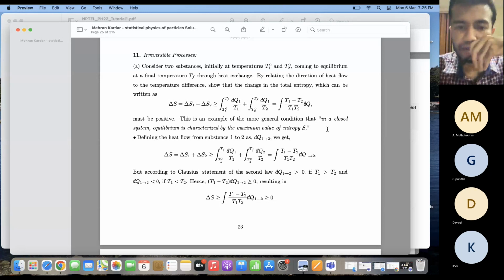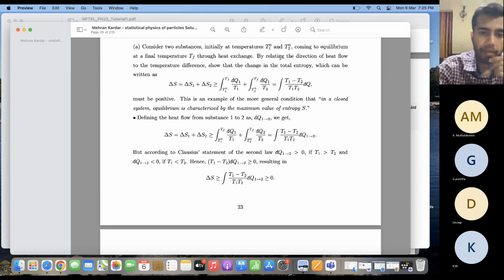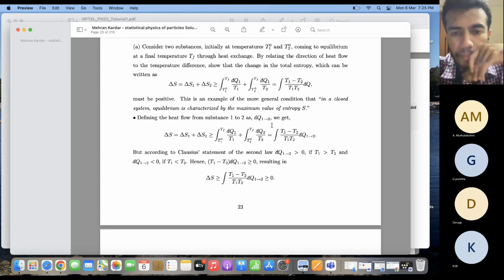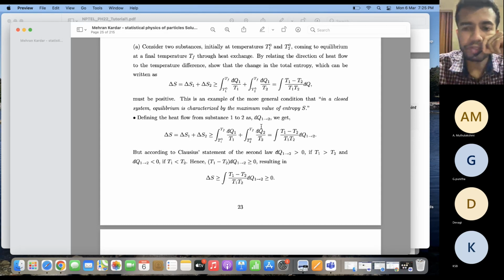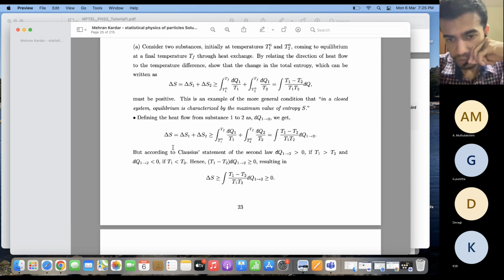All right. So we have to show that the change in entropy in this particular process shown in this particular system is non-decreasing. Okay. So if I denote dq12 as the heat flowing from system 1 to system 2, if dq12 is positive, that means heat will flow from system 1 to 2 only if 1 is at a higher temperature than 2. That means T1 needs to be greater than T2. So you see that this integrand itself is positive. This will lead to delta S becoming greater than 0.